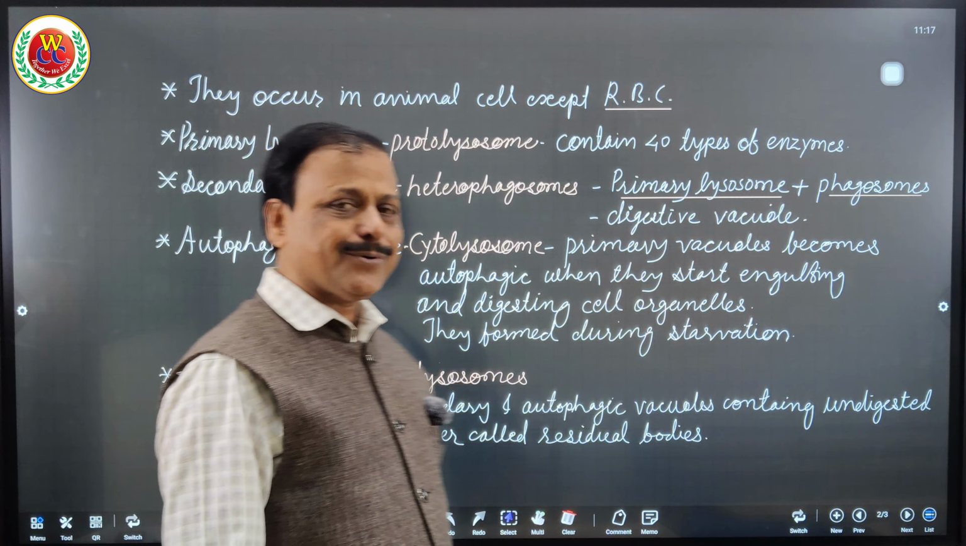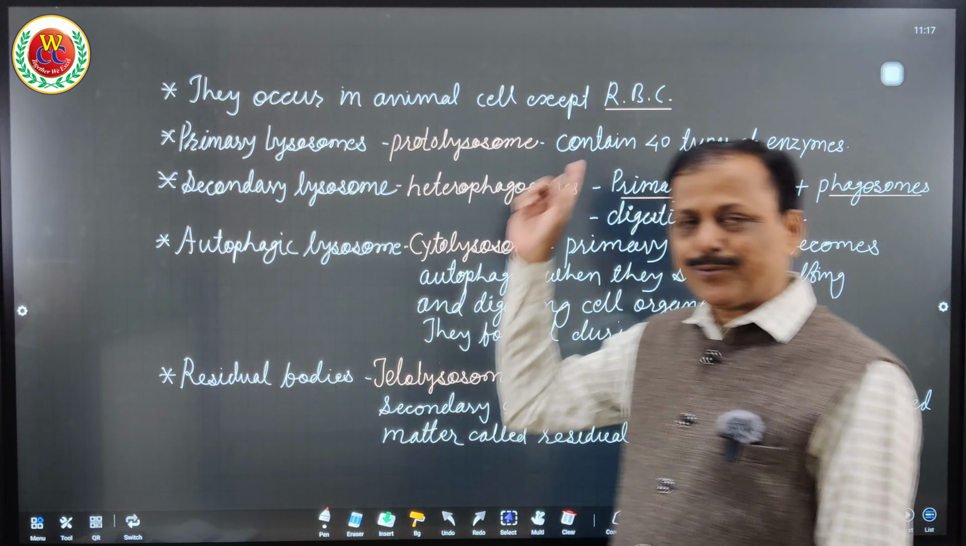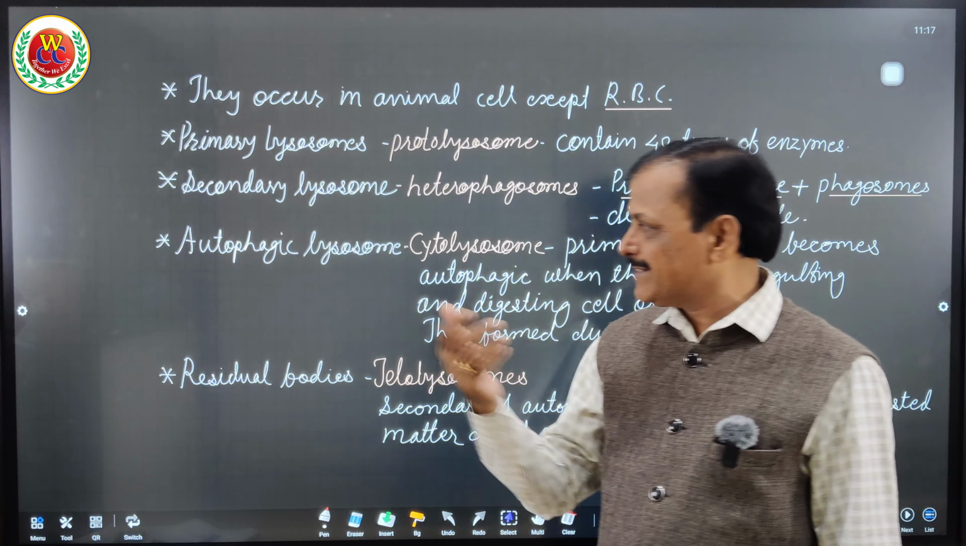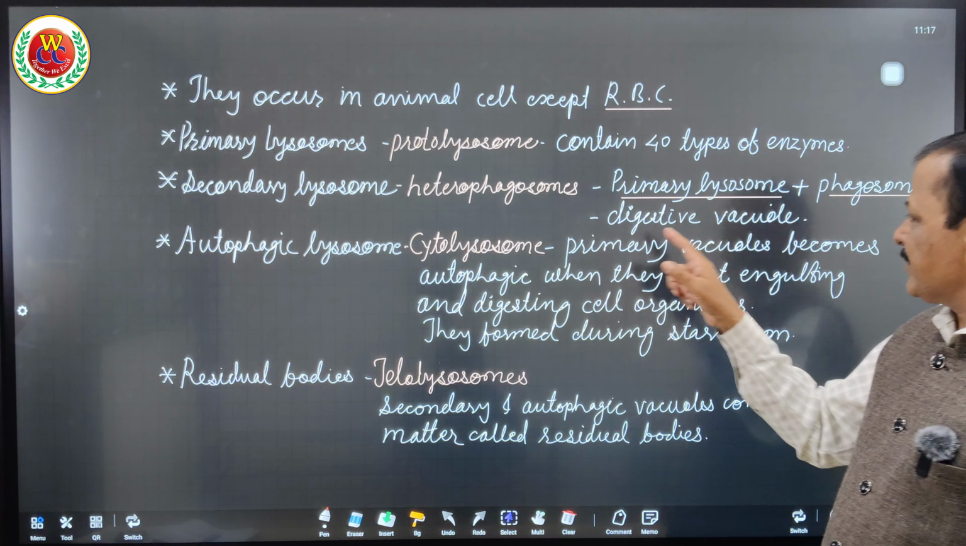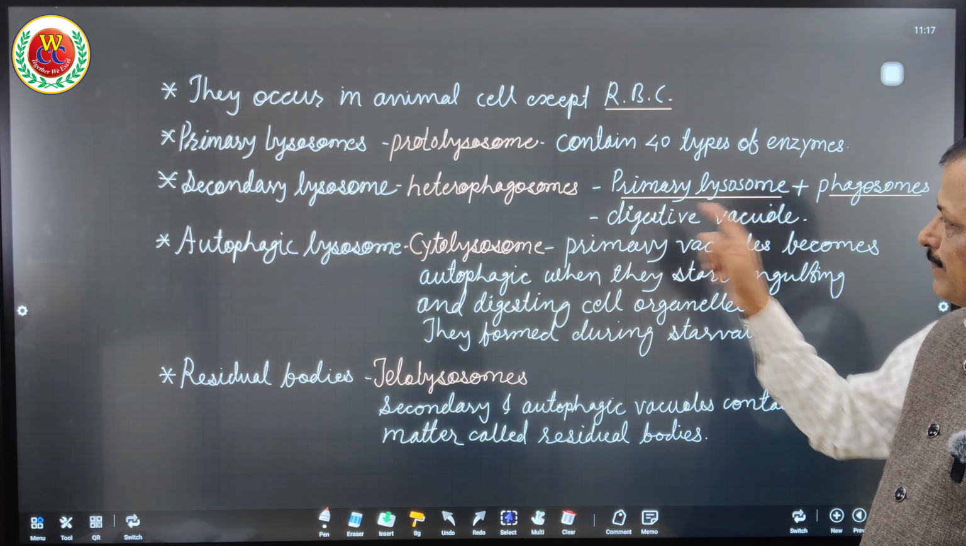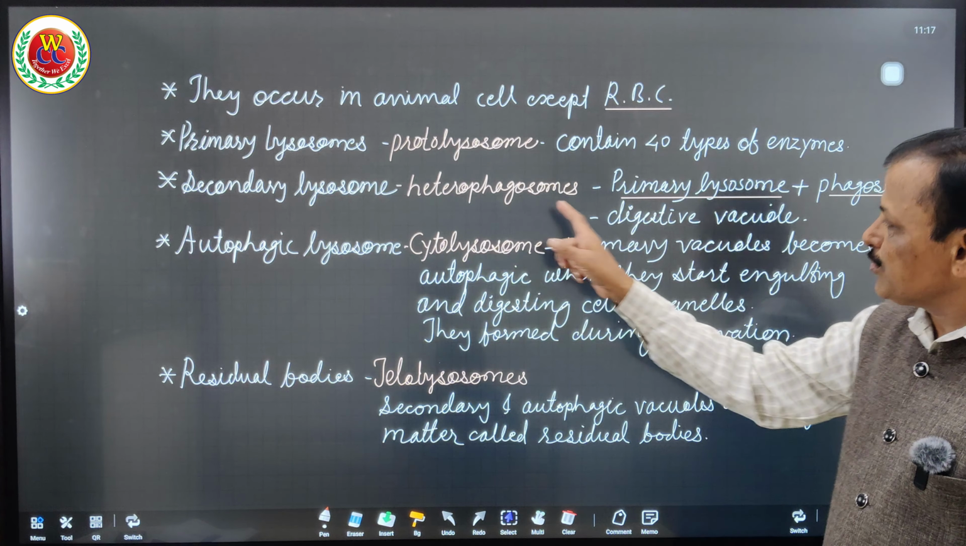Primary lysosome, also known as proto-lysosomes, contains the 40 different types of enzymes which I mentioned. Secondary lysosome, also known as heterophagosomes, is formed when primary lysosomes and phagosomes come together. This is also known as digestive vesicles because they digest the components inside the cell or coming into the lysosome.